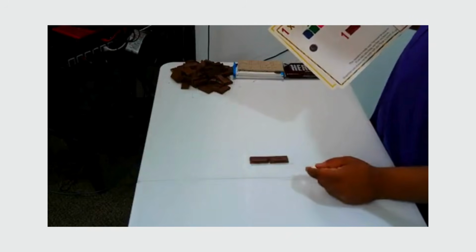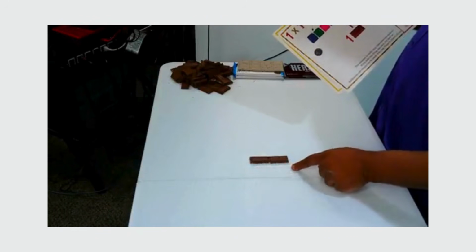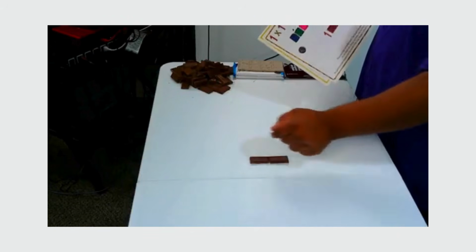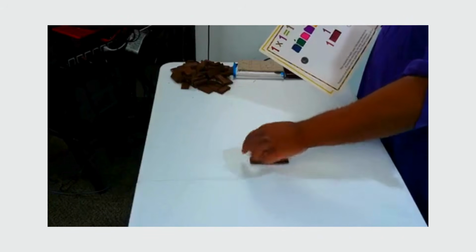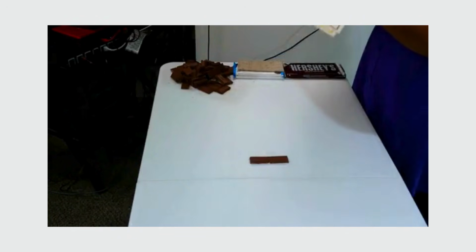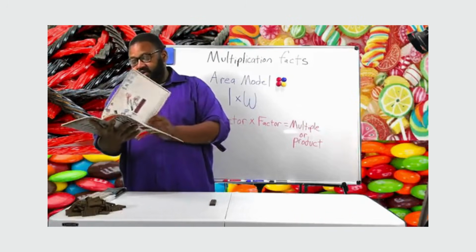Once again, this is an example of 1 times 2. 1 row of 2. 1 this way, 1 going this way. Still talking about the area amount of length times width. Turning the page.